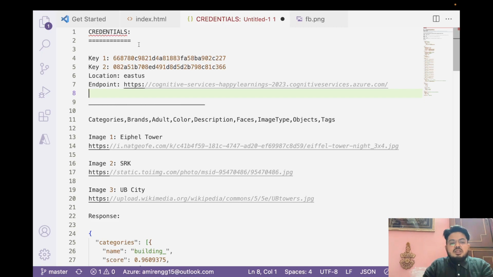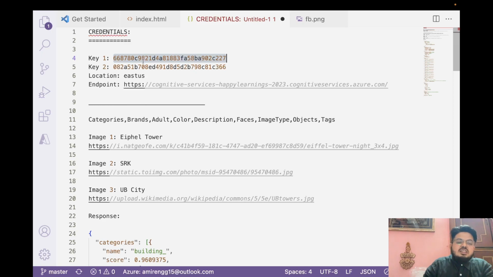But if at any time we feel that our project or this key is compromised, suppose you are hitting 50 times, and you get a bill of $100, 100 INR, at the end of the month.